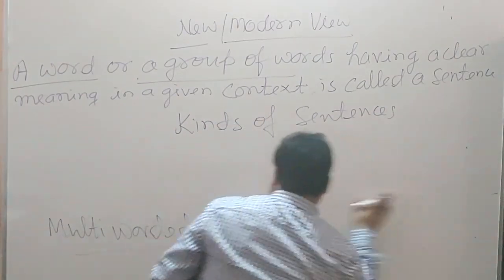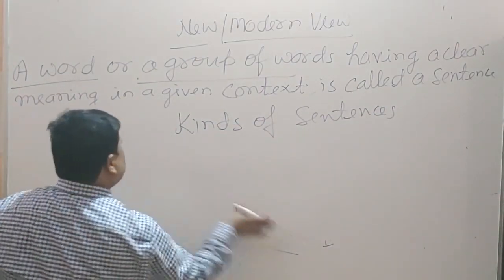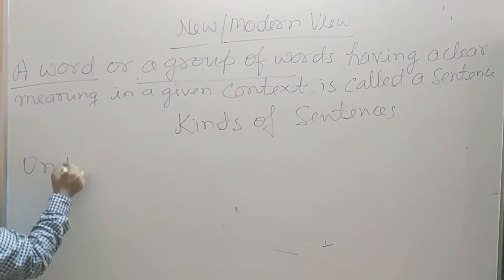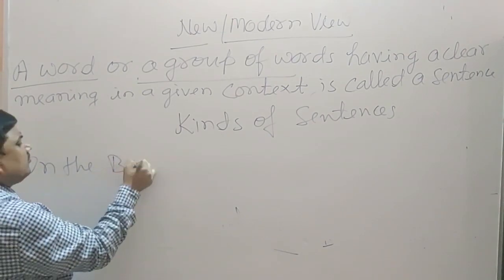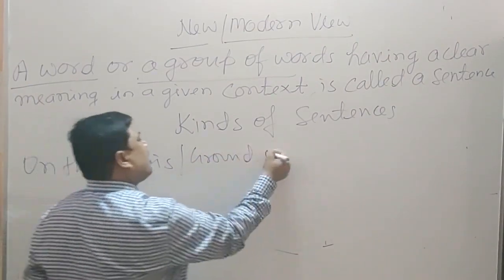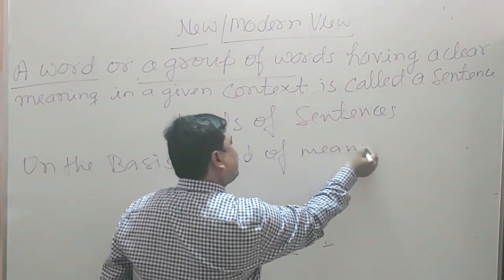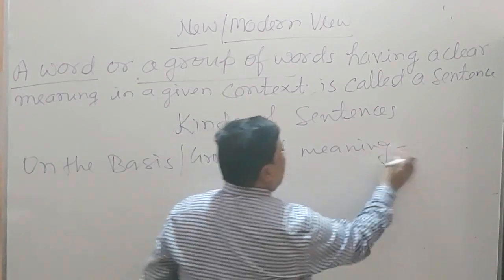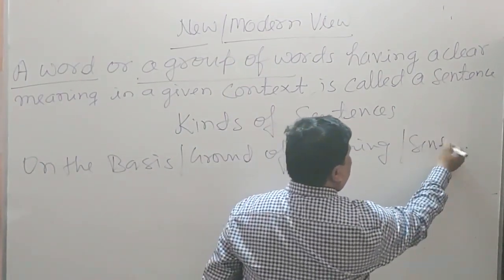Kinds of sentences on the basis or ground of meaning, or you can say sense.